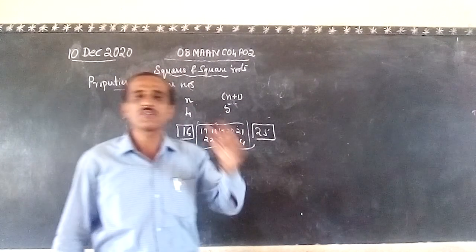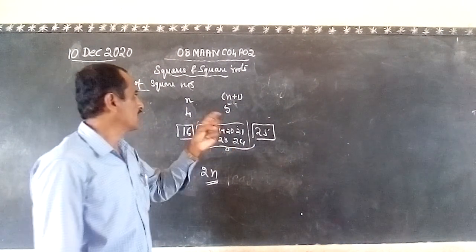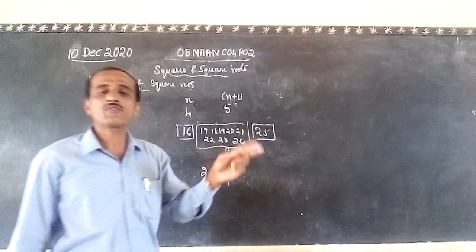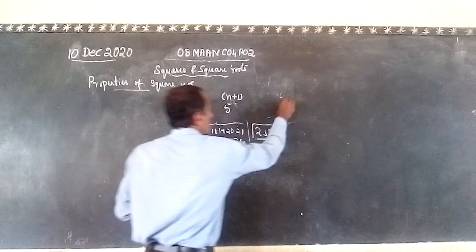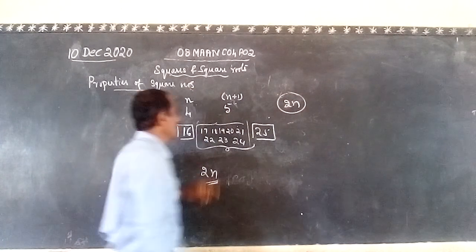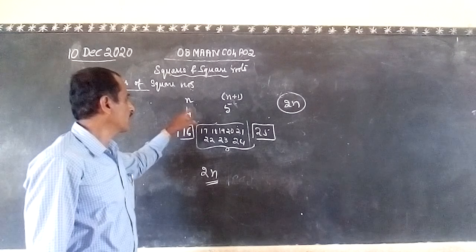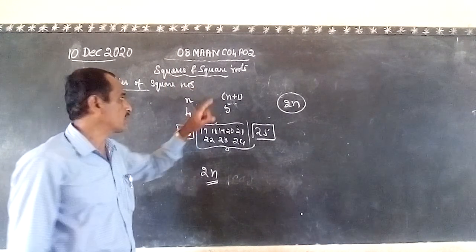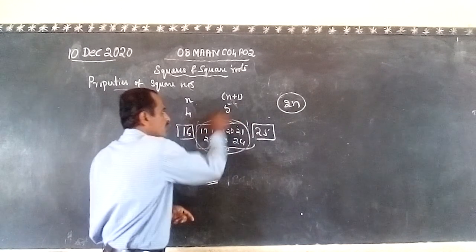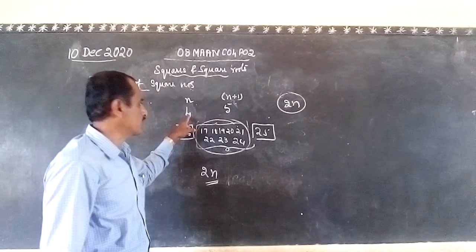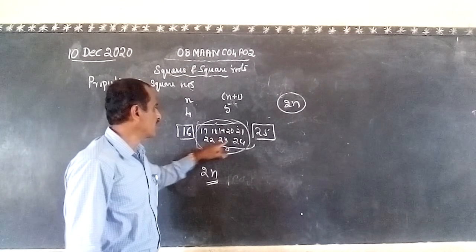Therefore, in general we can say: if n and n plus 1 are two consecutive numbers, then the number of non-perfect squares between the squares of those two numbers is always equal to 2n, 2 times n. Here 4 and 5 are two consecutive numbers, so the non-perfect squares between their squares is 2 times n, that is 2 into 4, that is 8. 1, 2, 3, 4, 5, 6, 7, 8.